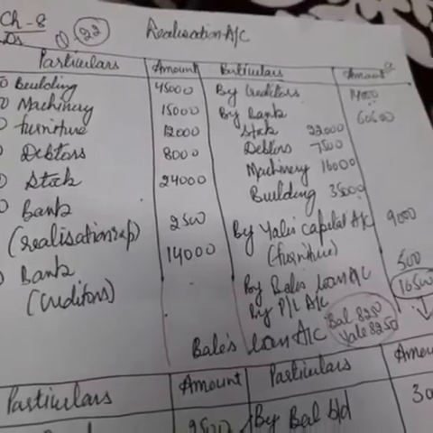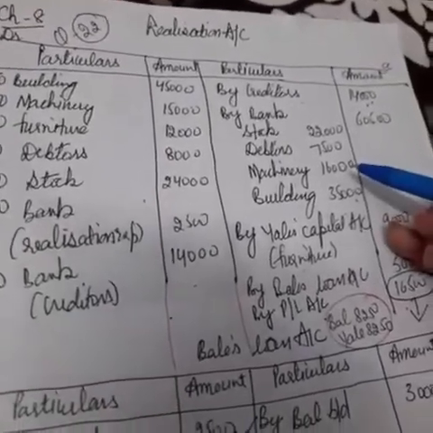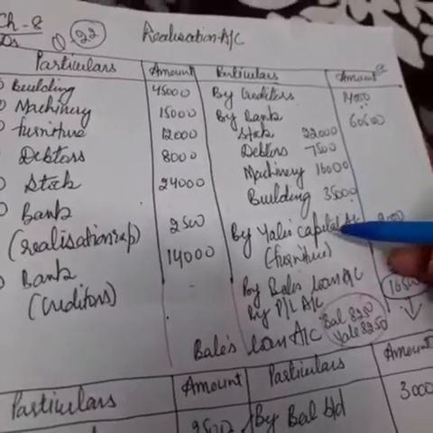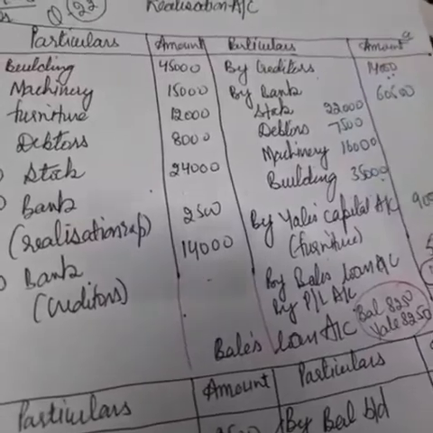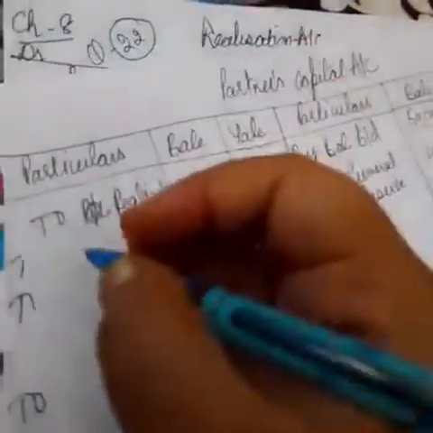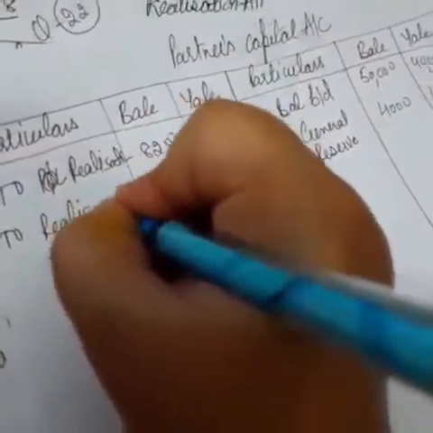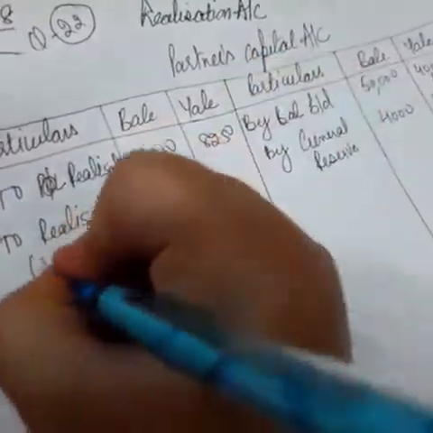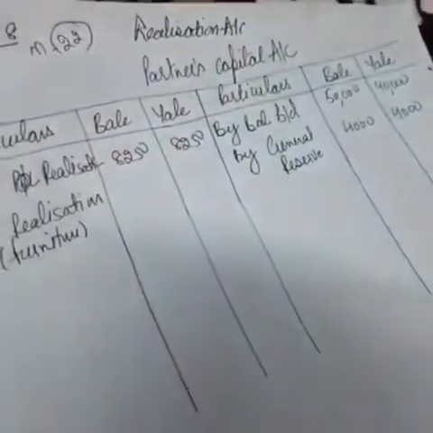Now please come to the realization account. Here we have to see whether any asset is to be taken by any partner, because that we will take from his partner's capital account. See, all these are realized in cash. Zale has taken furniture of rupees 9,000. So what will we write here? To realization. What has he taken? Furniture, and the value is 9,000.